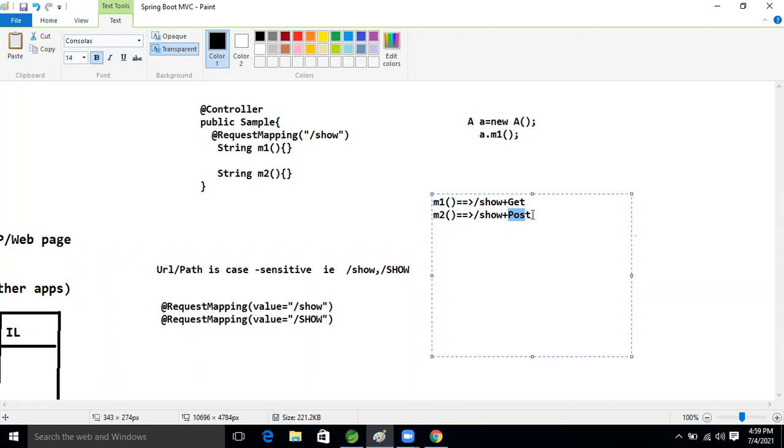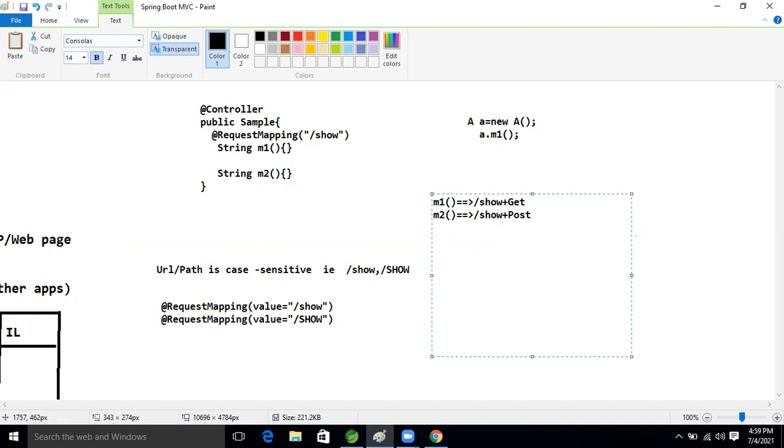Ravi, it is valid, because there is nothing else, only Get. Okay, so whoever is saying valid, those people are correct. Whoever is saying invalid, those people are wrong. Okay, I will tell why.